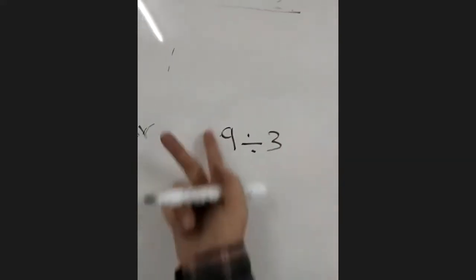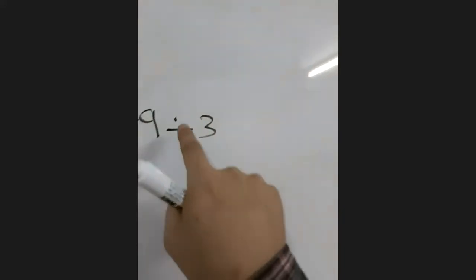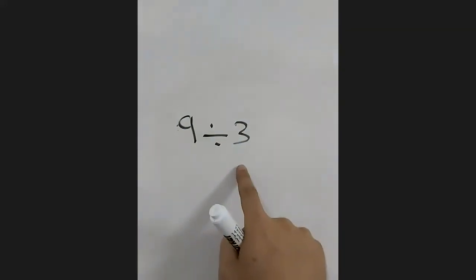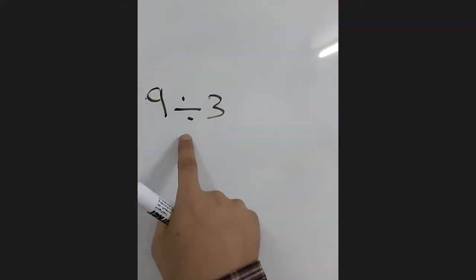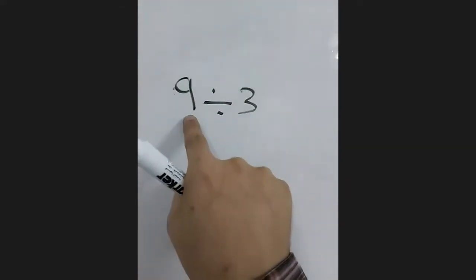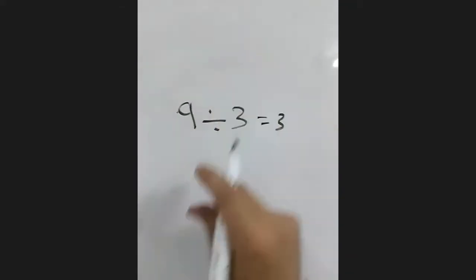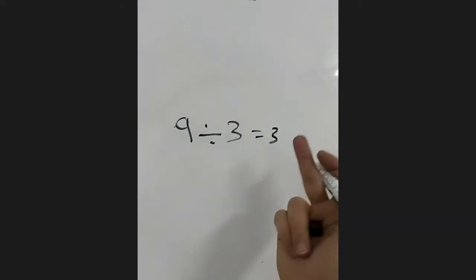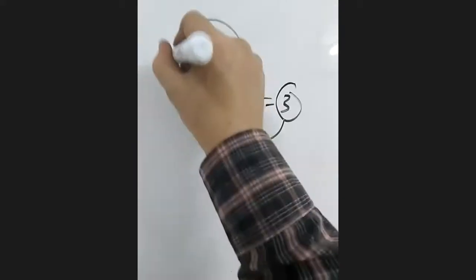So how we will read this, guys? How we read it is very important. 9 divided by 3. Not 9 divides 3. The 9 cannot divide 3. Can you put 9 in 3? How come? So 9 divided by 3. And the word by is very important. 9 divided by 3 is equal to 3, normal. Why 3? Because 3 multiply 3 is 9.